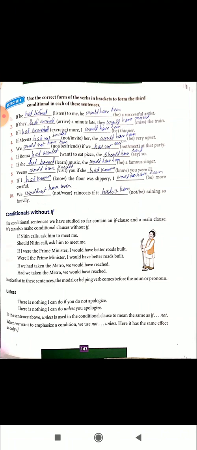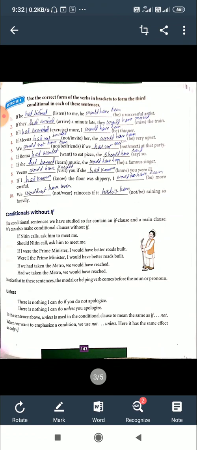Or it is usage. You have to understand the meaning, then use it. Not simply adding unless in the place of if, or the meaning is gone. You have to understand the meaning. Then if you have it, then use unless. There are some changes in the if clause, the unless clause and the main clause.